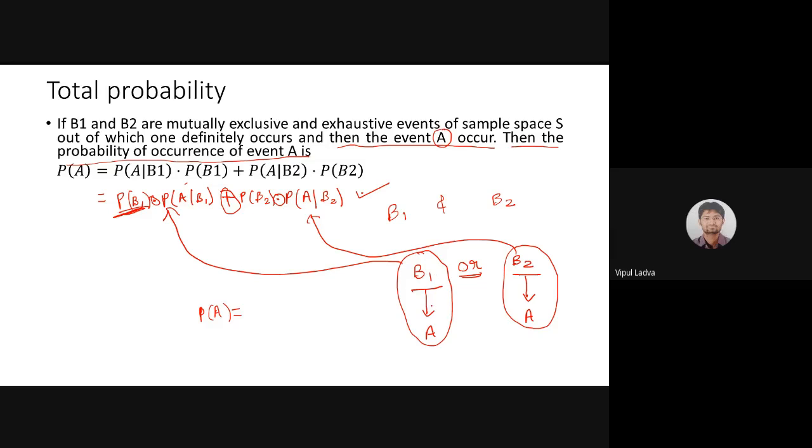When I use the word and, I use multiplication. Now this is one of the ways to reach event A, either this or this. This or is represented by the addition sign. For the similar case, B2 is going to occur, probability of B2, and after the occurrence of B2 we will have event A, so A under the condition B2.